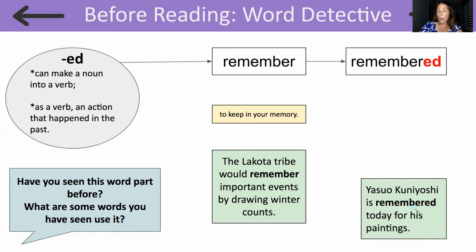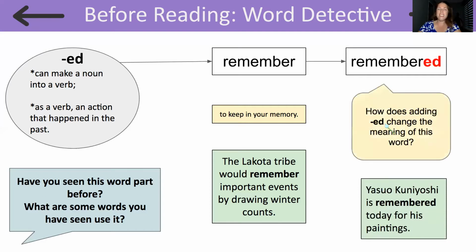So when we have a word with that ending ED, how does that ED ending change the meaning of this word? I want you to think about that, readers. So when we add on that ED, in this sentence, it's showing that we already did it. We did it in the past. So we add on that ED to the verb to show that we've already remembered.